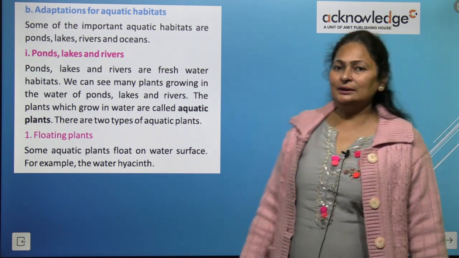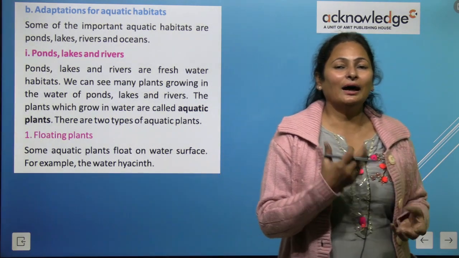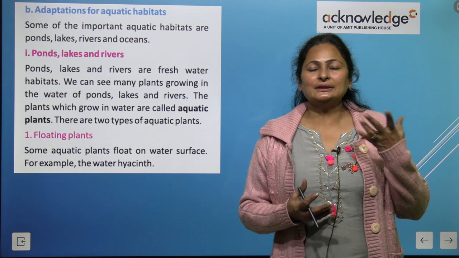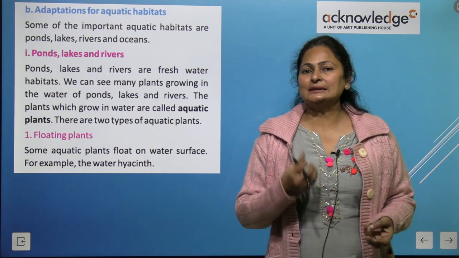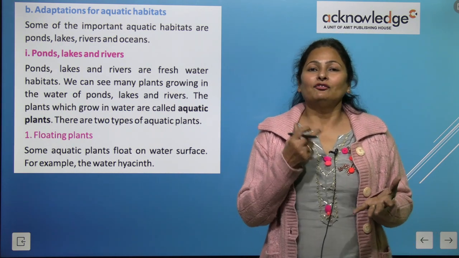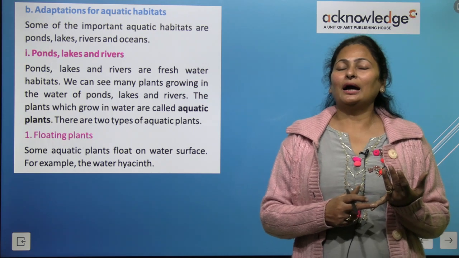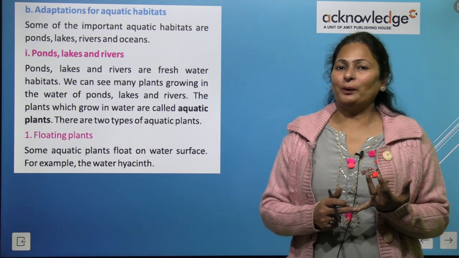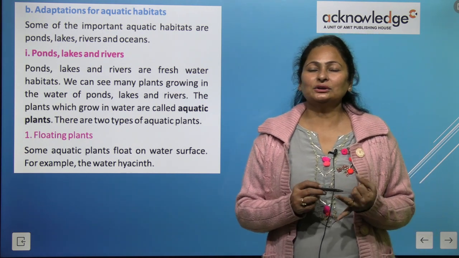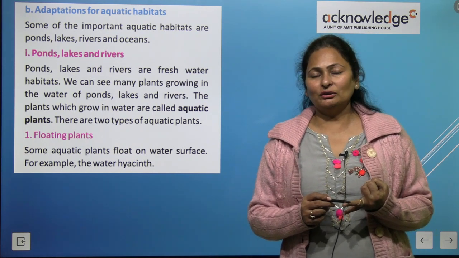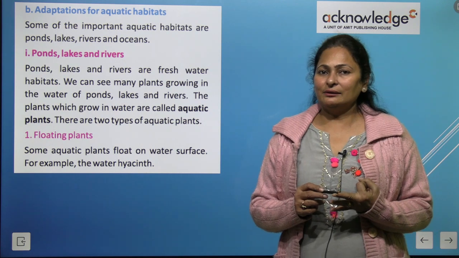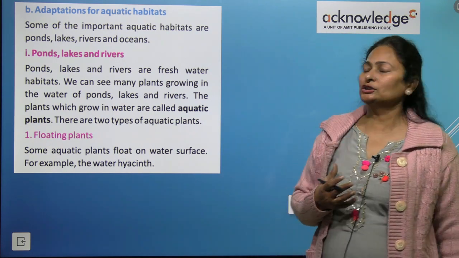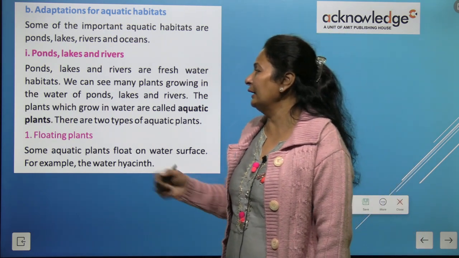Now, adaptation of aquatic habitat. We learned in the beginning that habitat is grouped into two, the terrestrial habitat and the aquatic habitat. Terrestrial means land. We have learned about the habitats of plants and animals in the mountainous region, the dry and desert region, and the terrestrial rainforest. Right now it is time for adaptation of aquatic habitat.